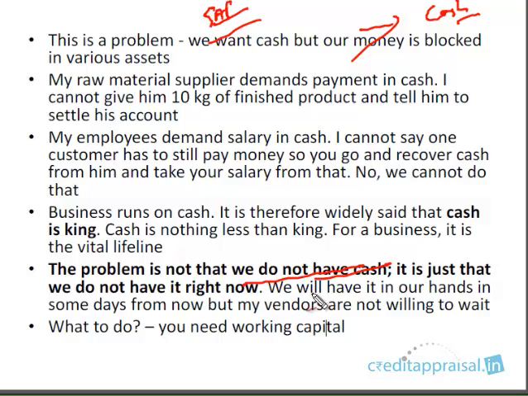But there are people who are demanding cash. We want payments. Your raw material supplier stays sitting on your head demanding payment. Month end, there are a lot of payments to be made to your employees, to the power company. There are a lot of payments, and everybody wants cash, but you don't have cash. So there you need working capital. So all this gives rise to working capital. Think of working capital as running capital. This is capital that you need every day. It's not a fixed expense like a plant and machinery. This is a running expense. You need it every day.